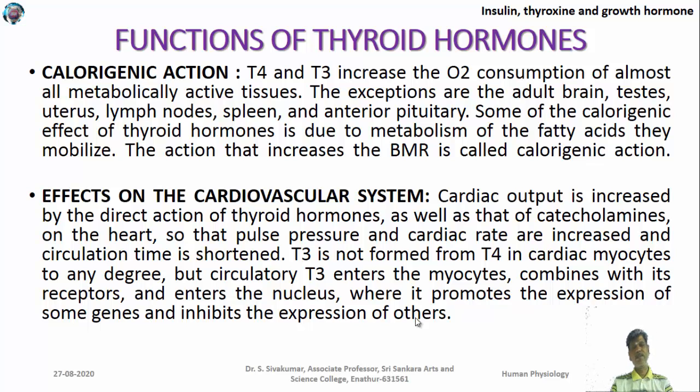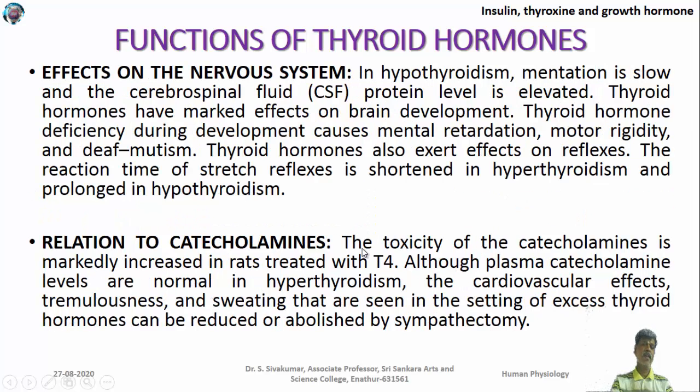Now the role of this thyroid hormone in metabolism. First, calorigenic action: it increases body temperature and BMR, the basal metabolic rate. So the thyroid hormone increases basic metabolic rate, and that's why it is known as a calorigenic action. Then the cardiovascular system: cardiac output is also increased by the action of this thyroid hormone. The same type of function is also achieved by catecholamines. Not only thyroid hormone, even catecholamines can increase the heart rate.